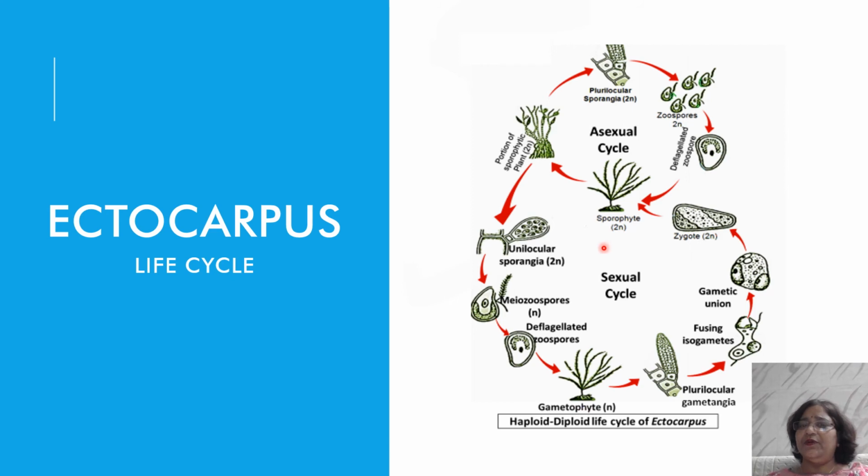Diagrammatically you can show it like this: plurilocular, unilocular, zoospore, meiospore, germination, gametophytic plant body, gametangia, plurilocular gametangia, gametes, clump formation, fertilization, zygote, germination, sporophytic plant body.